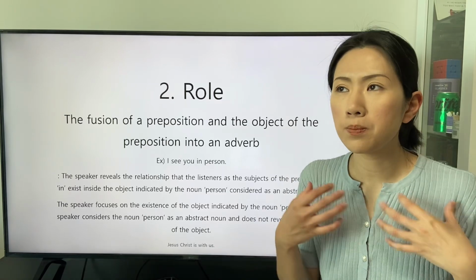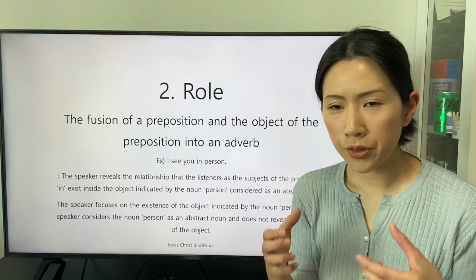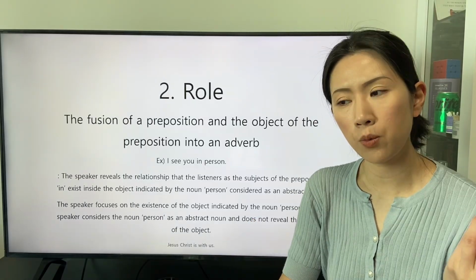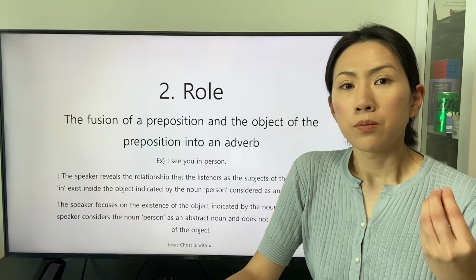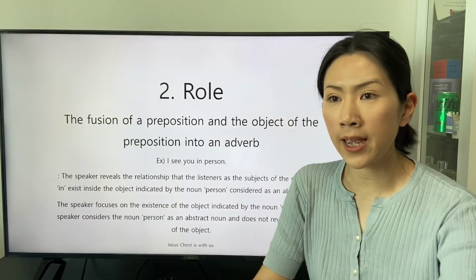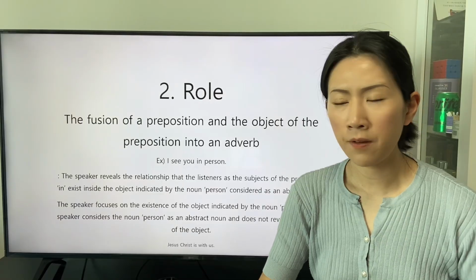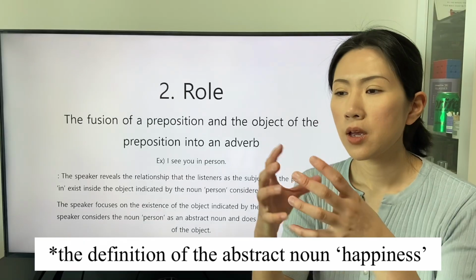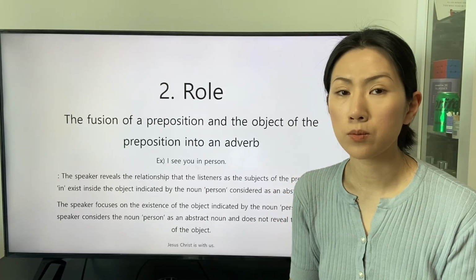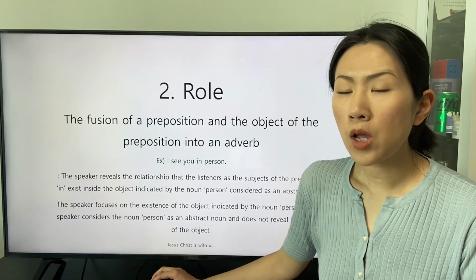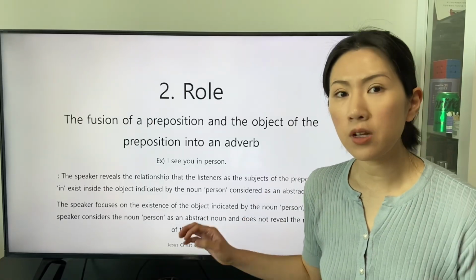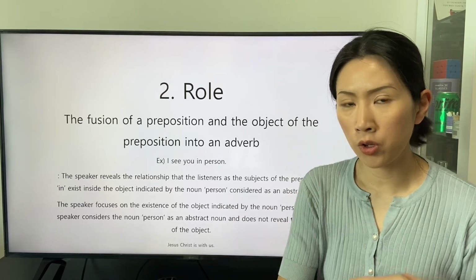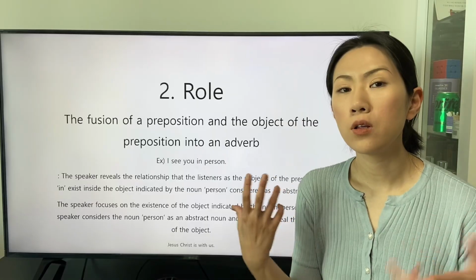I can come up with the freshly dried clothes with the abstract noun happiness, but some of you can come up with some friends when you consider the abstract noun happiness. So the unit of the abstract noun is not agreed. We cannot count the number of the object.